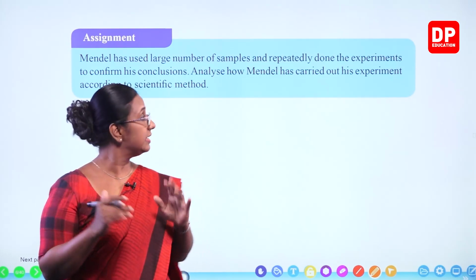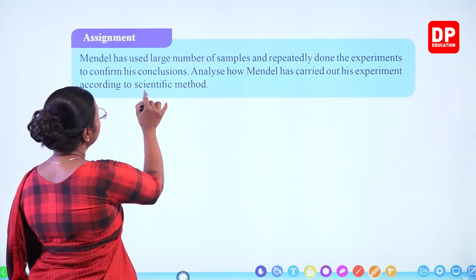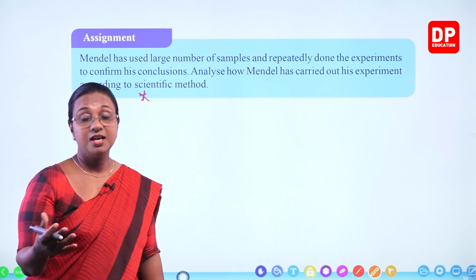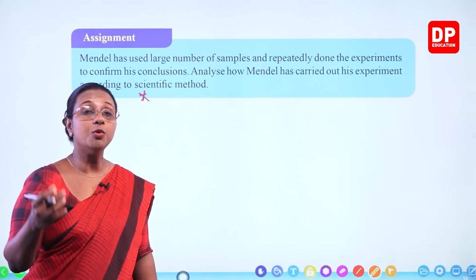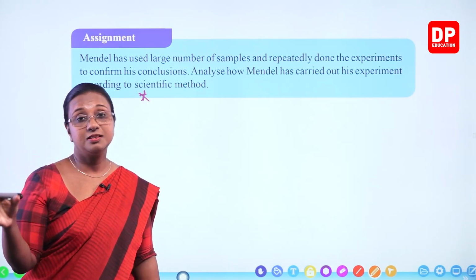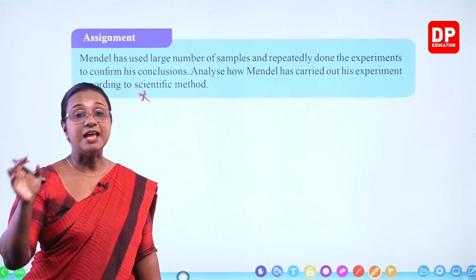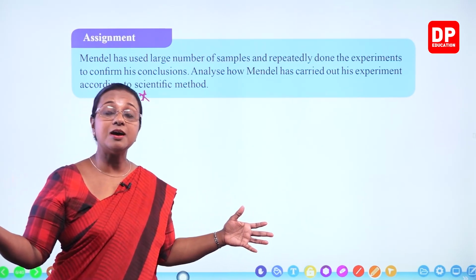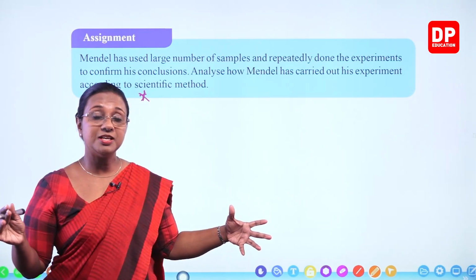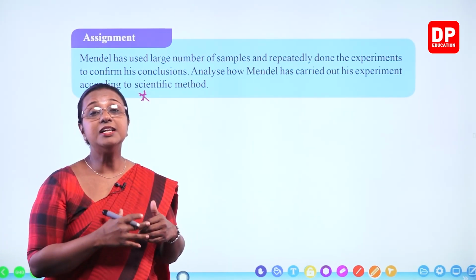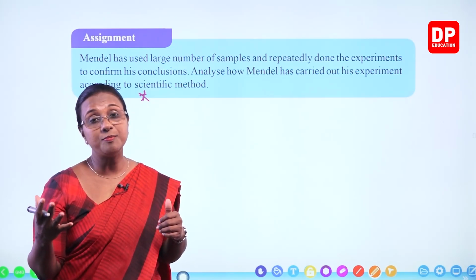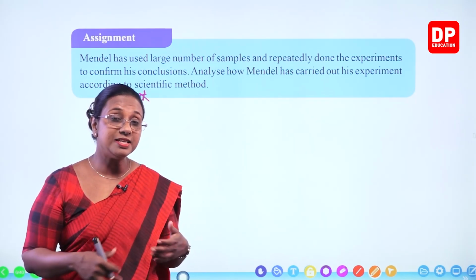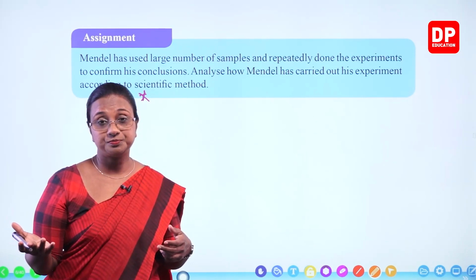Because you all know in the scientific method, when you use a large number of observations, you will get a more definite conclusion than just doing 1 or 2 activities. If you have many samples from all the observations, the final conclusion that you can obtain will be more specific. That is what happens in statistics also.